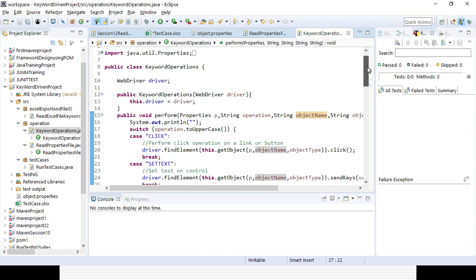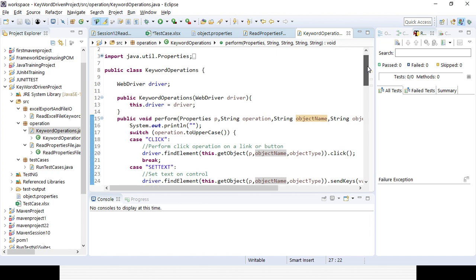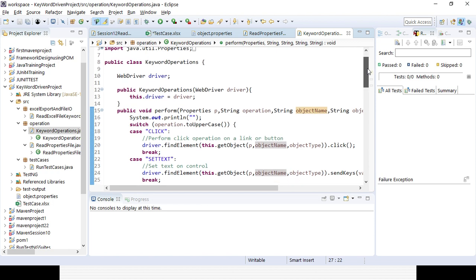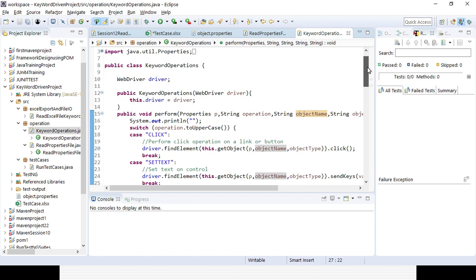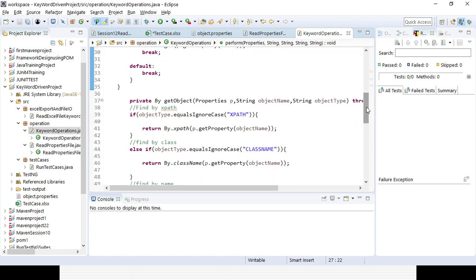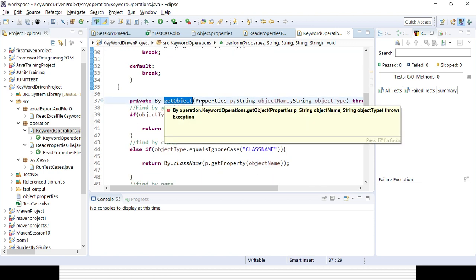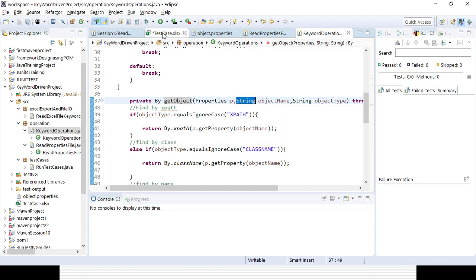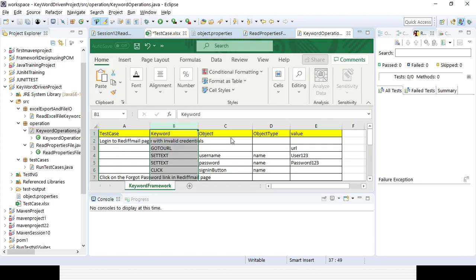Second is through which identifier you will be reading the data, meaning ID, name, class name, CSS, all this stuff. So here I will be creating another method called getObject, which takes Properties p reference, object name and object type. This is my object name and this is my object type.